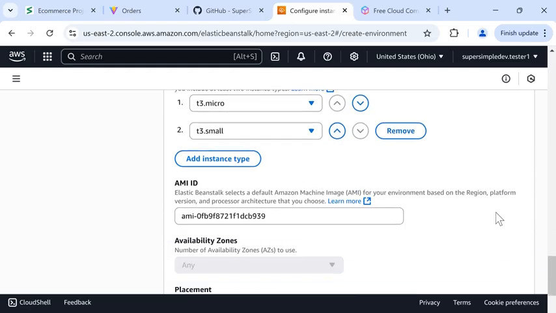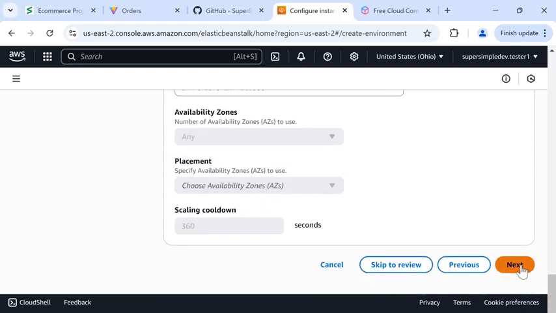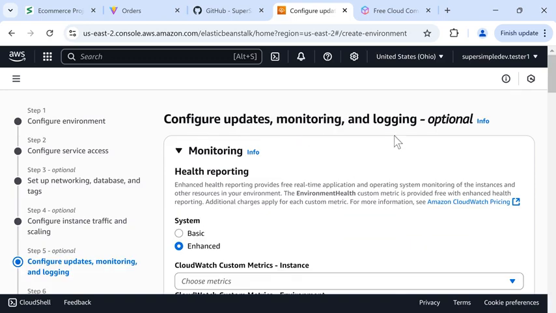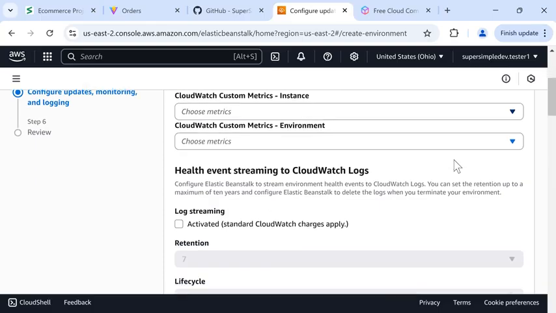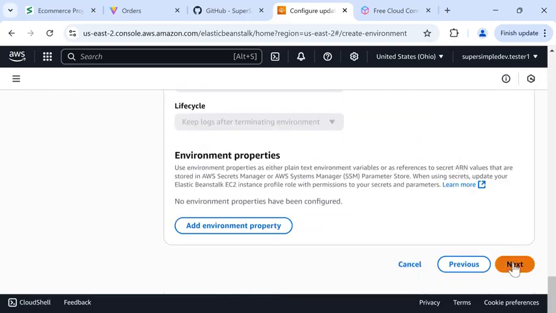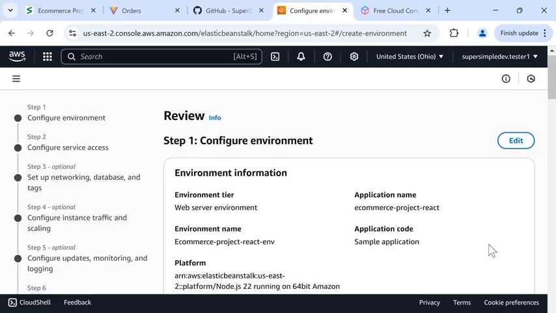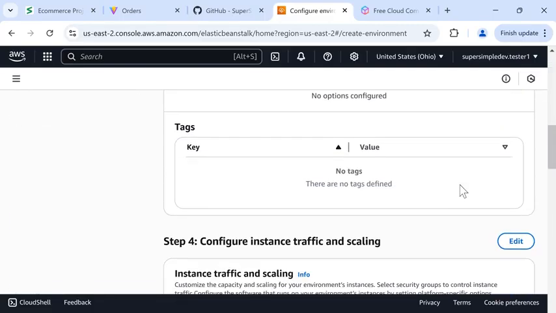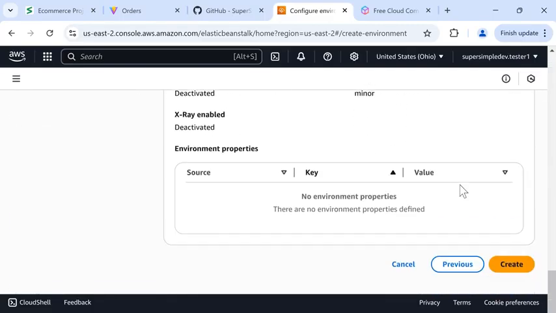So now we'll scroll down and click Next. And we can leave monitoring and logging settings as the default. So we'll scroll down and click Next. And finally, we'll scroll to the bottom and click Create.